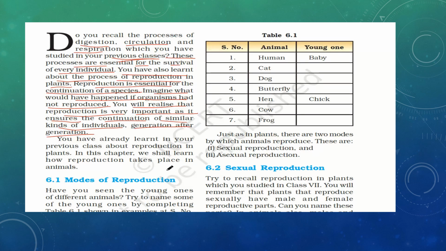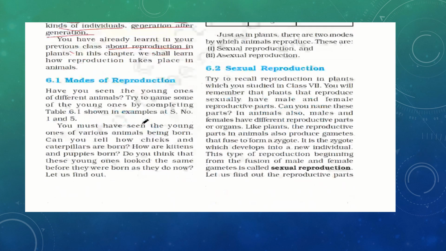The same goes for animals like dogs, cats, or plants: if they stop reproducing, the next generation would not be produced. You have already learned about reproduction in plants in your previous class. Now in this lesson we will be studying reproduction in animals.